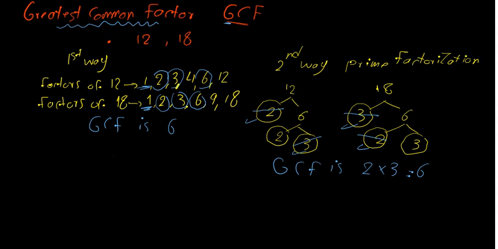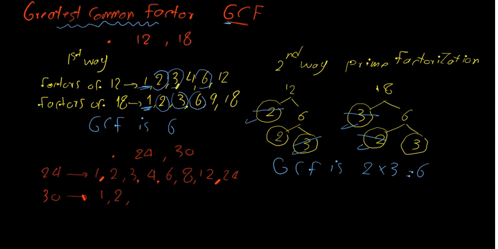I want to find the GCF for 24 and 30. The first way, write all factors of 24. Factors of 24 are 1, 2, 3, 4, 6, 8, 12, and 24. Factors of 30 are 1, 2, 3, 5, 6, 10, 15, and 30. What are the common factors here?